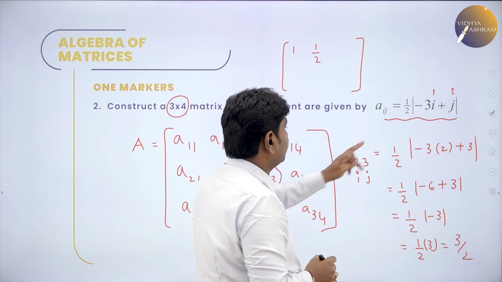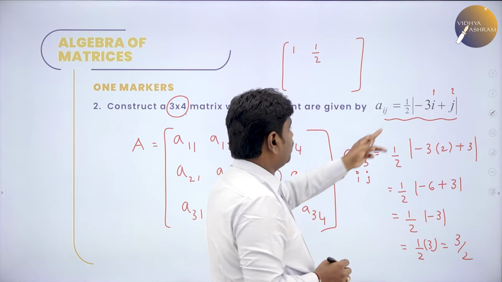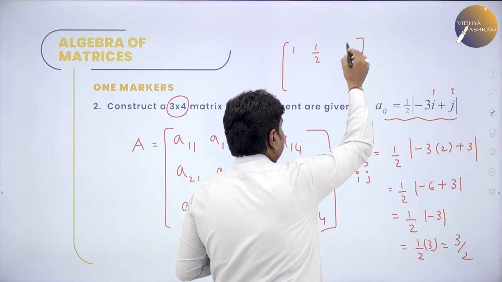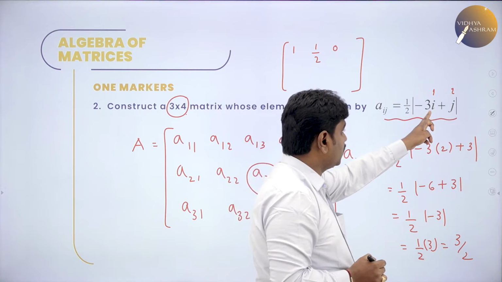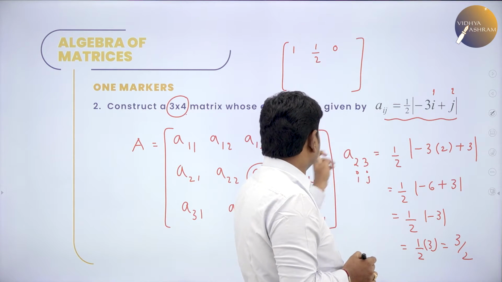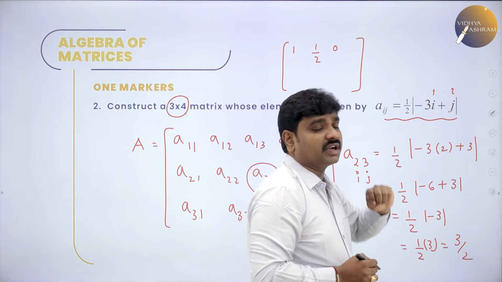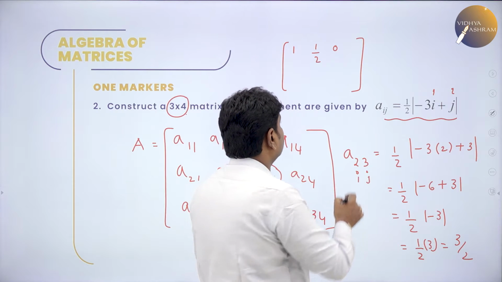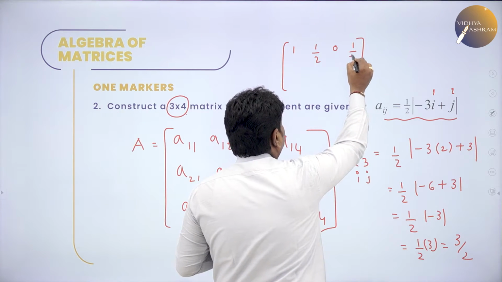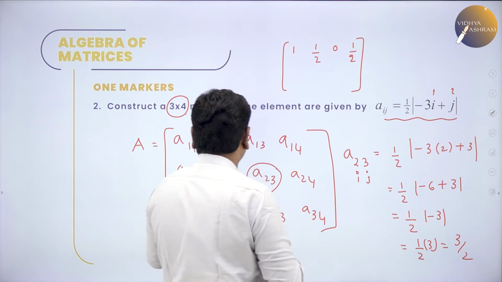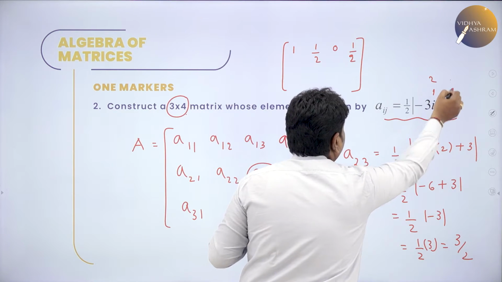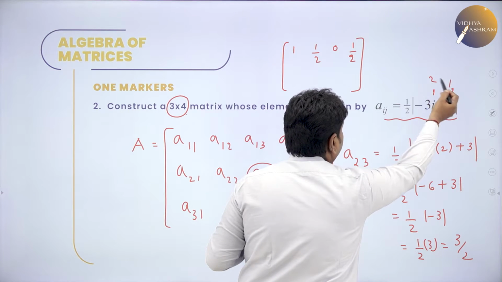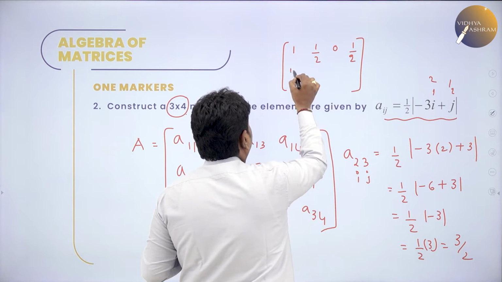Then A13: minus 3 plus 3 is 0, 0 by anything is 0. Then A14: in the place of I put 1, minus 3 plus 4, minus 3 plus 4 is 1 by 2. Next A21: in the place of I put 2 and J 1, so minus 3 into 2 is minus 6 plus 1, minus 5 by 2.